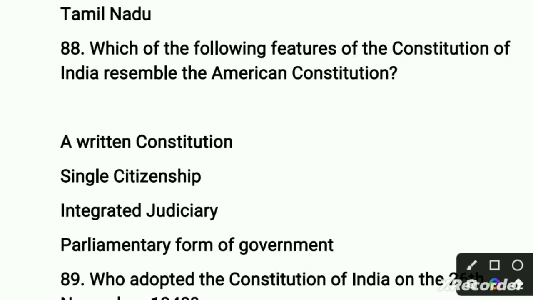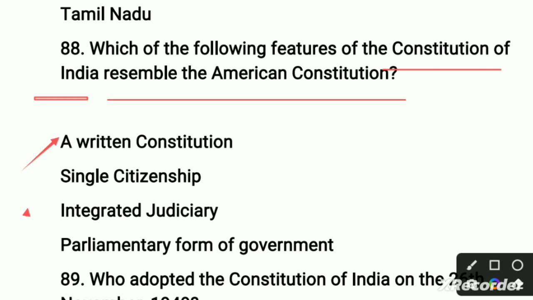So in this question, which of the following features of the Constitution of India resembles the American constitution? It means you need to give the resemblance of the Indian constitution and the American constitution. So the first option is related to written constitution, the second option is related to single citizenship, the third option is related to integrated judiciary, and the fourth option is the parliamentary form of government.